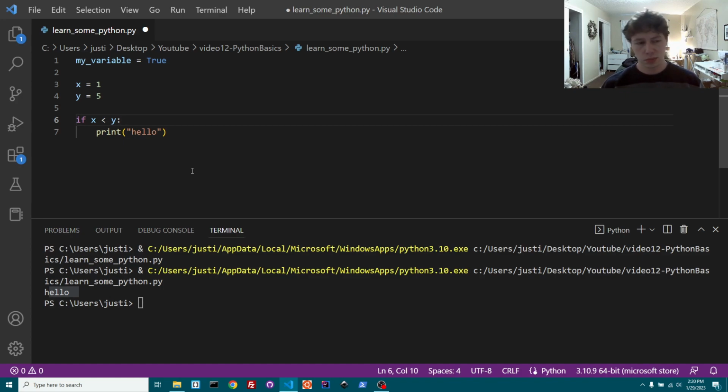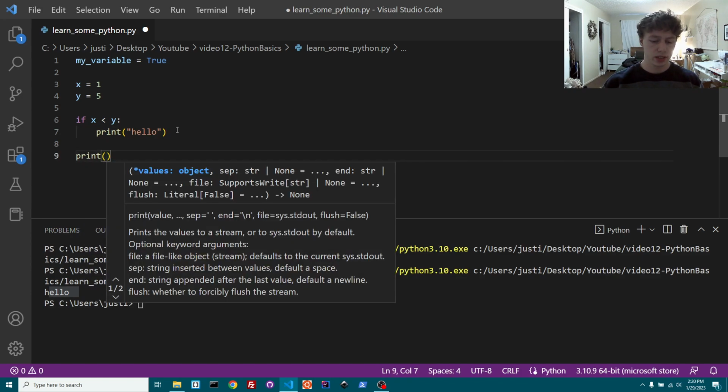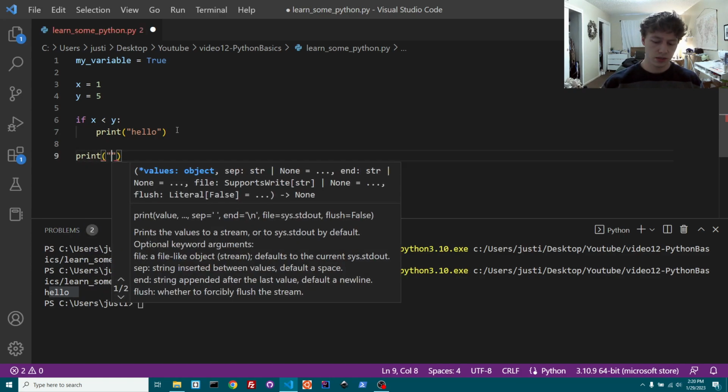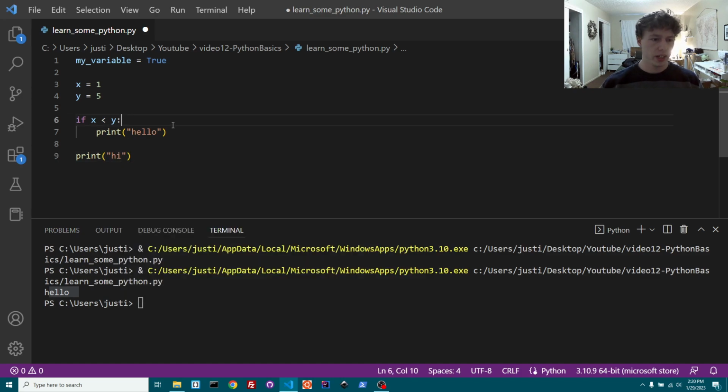Those are the main ones. But essentially anything like that, you're going to put a colon after it, and then you have to indent the line to signify to the language that all of this stuff is in the if statement, right? So if I put print hi here, it's not going to think that this is in the if statement because this isn't indented. So it's just going to evaluate it every single time. So that's a little bit on that.